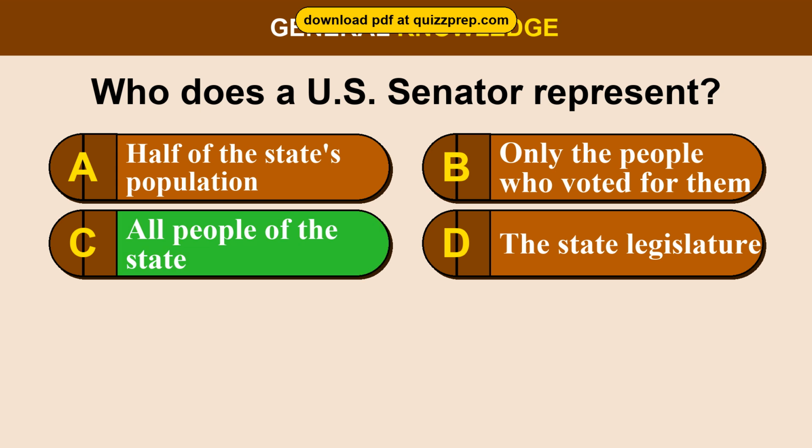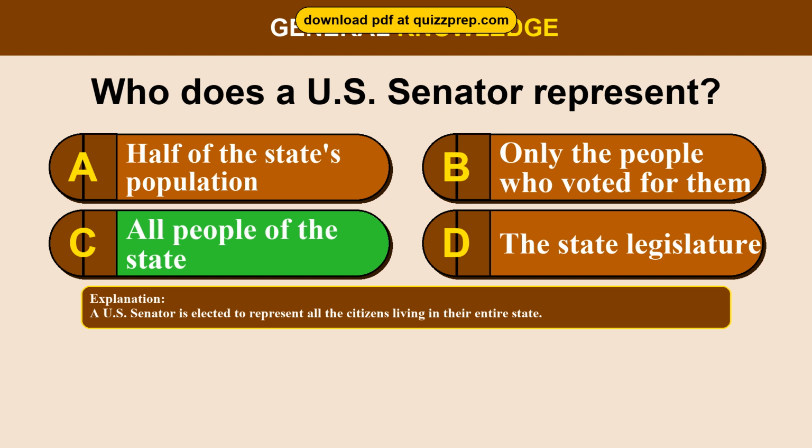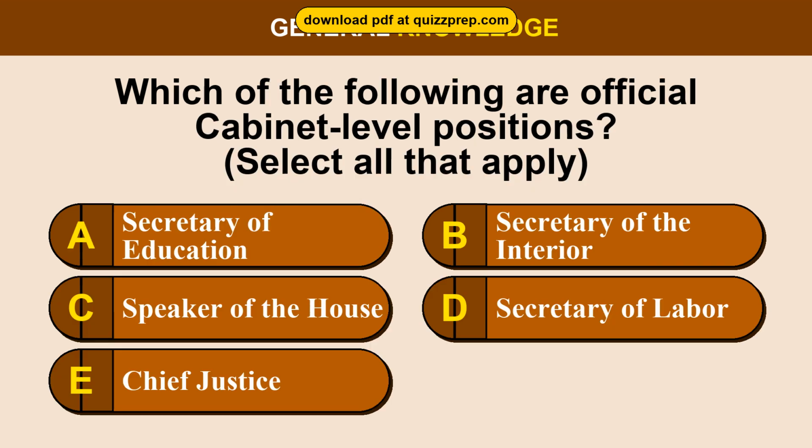The correct answer is option C, all people of the state. A U.S. Senator is elected to represent all the citizens living in their entire state. Question 83. Which of the following are official cabinet-level positions? Option A, Secretary of Education. Option B, Secretary of the Interior. Option C, Speaker of the House. Option D, Secretary of Labor. Option E, Chief Justice. The correct answers are options A and B and D.